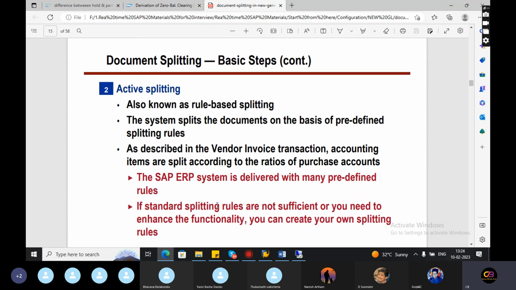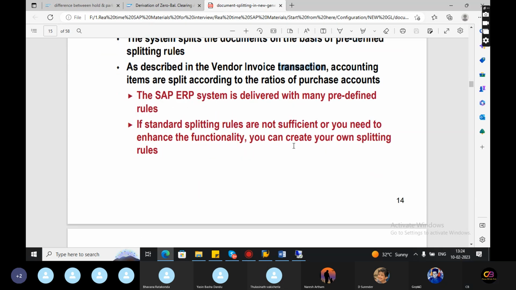And active splitting is delivered with many predefined rules, so it contains predefined splitting rules. Active splitting is also called rule-based splitting. It is applicable to vendor invoice transactions.